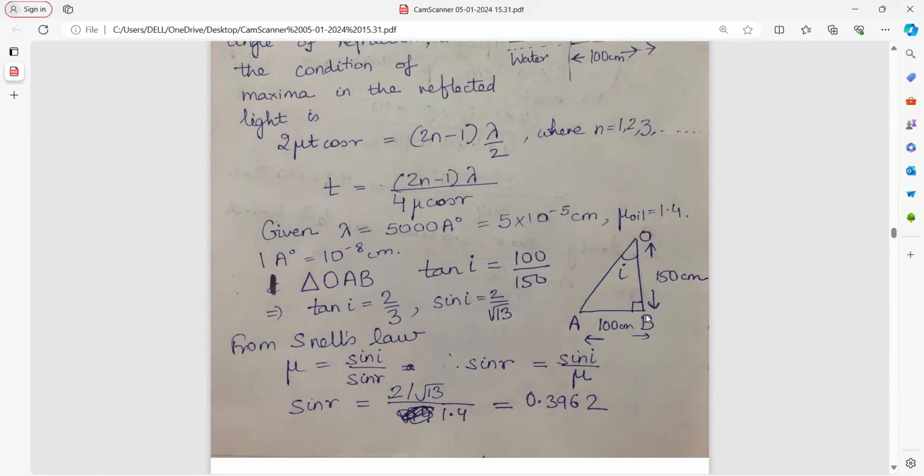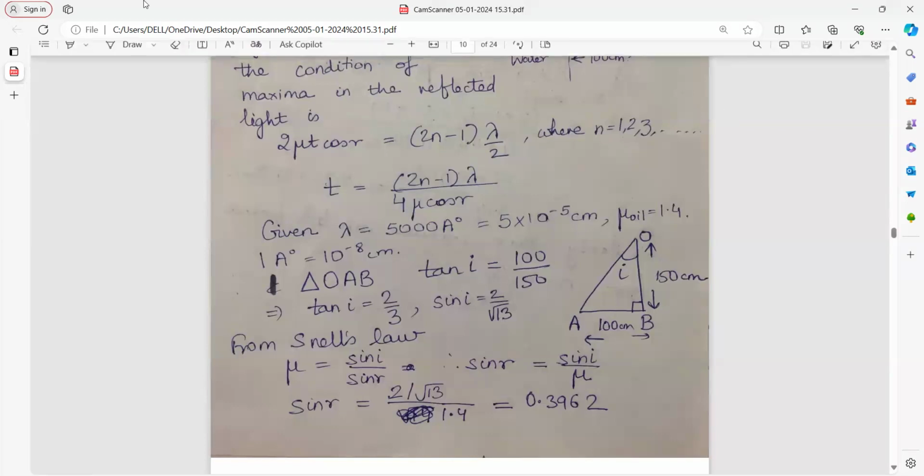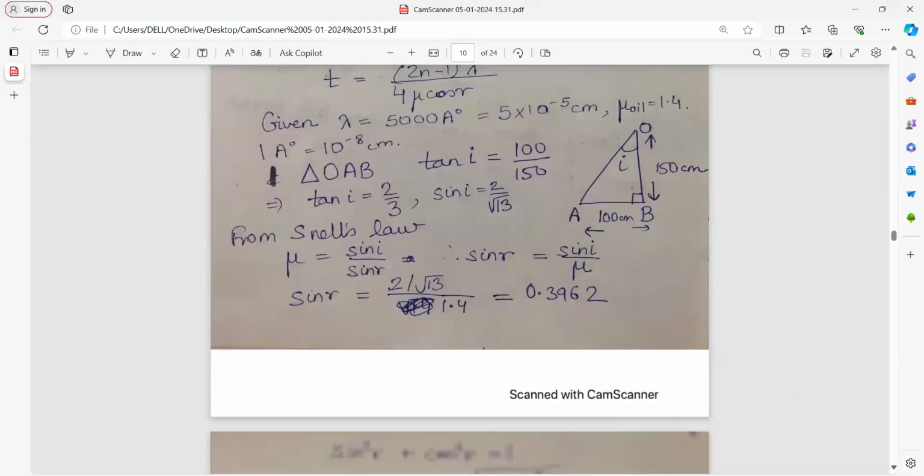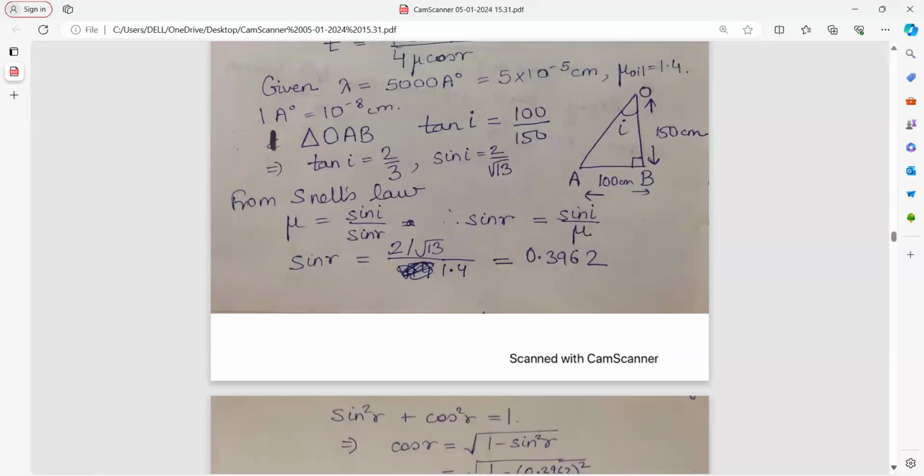Now look at this triangle OAB, tan i is perpendicular upon base, 100 upon 150. Similarly, sine i. So you can find out the hypotenuse and then you get the value of sine i. From Snell's law, mu is equal to sine i upon sine r. So sine r becomes equal to sine i upon mu.